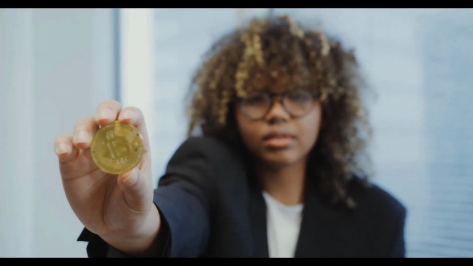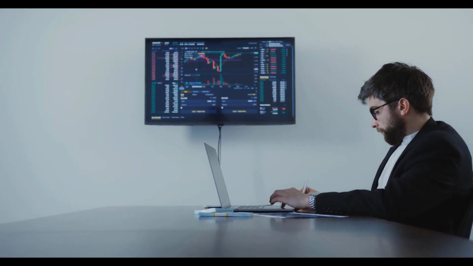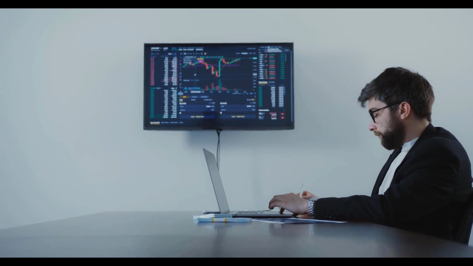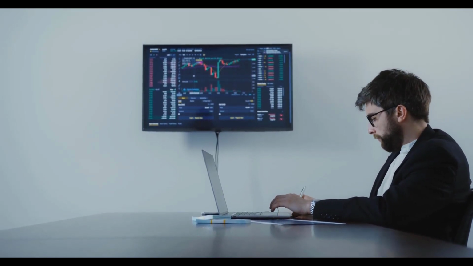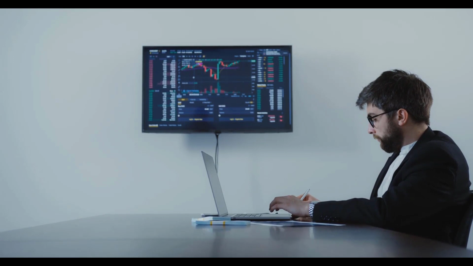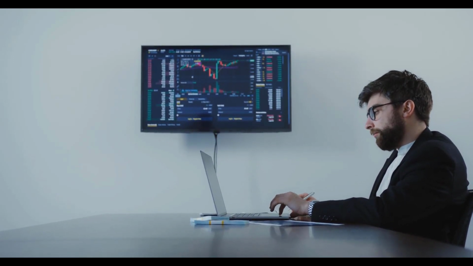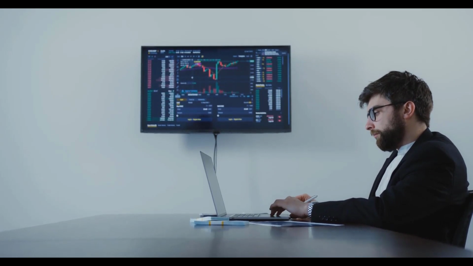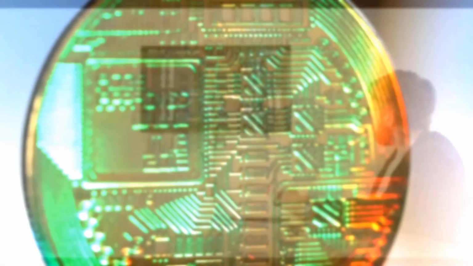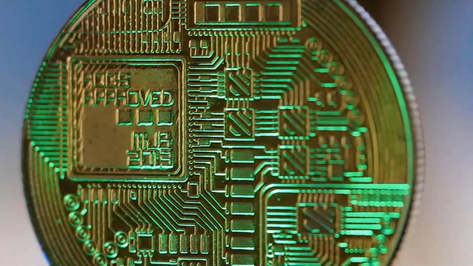LUNC Classic, LUNC, historical cost in market examination. The current cost of LUNC Classic is $0.000061, and it is currently positioned number 86 out of all digital forms of money. The stock currently available for LUNC Classic is 5,816,344,336,237, with a complete market capitalization of $355,268,338. In the past 24 hours, the cost of LUNC Classic has decreased by 0.36%.